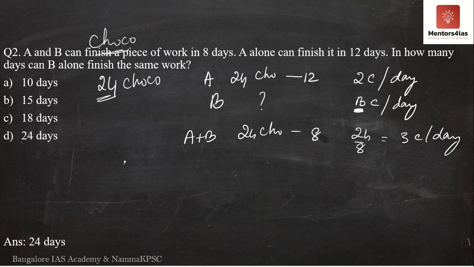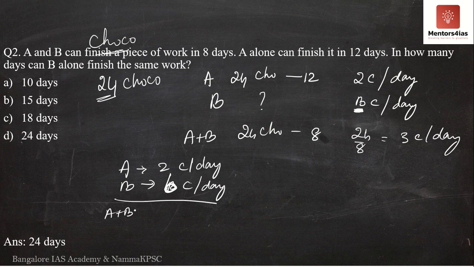So I'll just write this here. A is what? 2 chocolates per day. B is what? I don't know. I'll just keep it as B itself here. Please don't get confused. You can take it as anything else, you can take it as Y, you can take it as small b. Fine, I'll write it just as small b so that you don't get confused. This is small b.